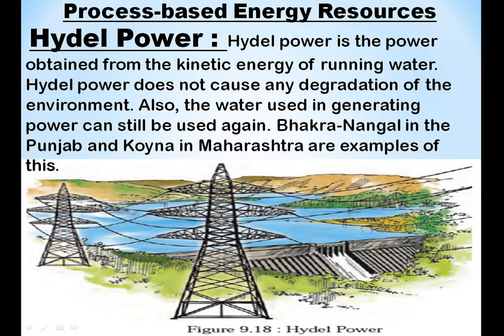Now next we will see the process-based energy resources. Previously we have seen the substances, now we will see the processes. First we will talk about tidal power. This tidal power is obtained from kinetic energy, that means from the running of water. From the kinetic energy of running water, this tidal power is produced.